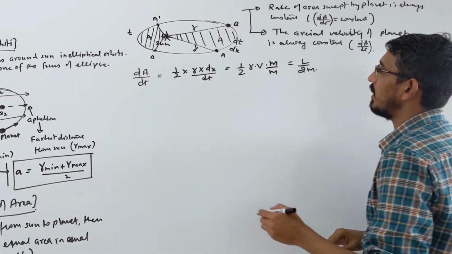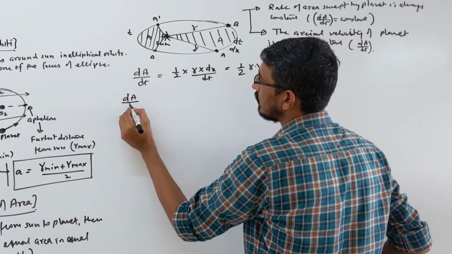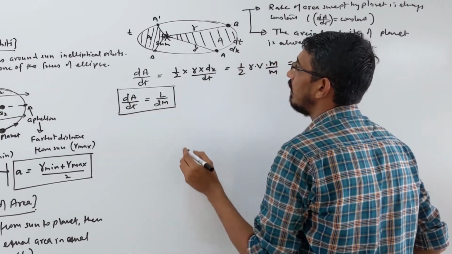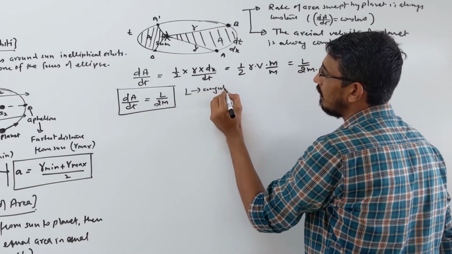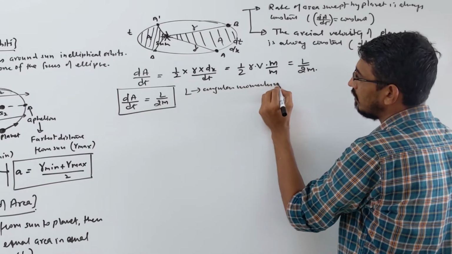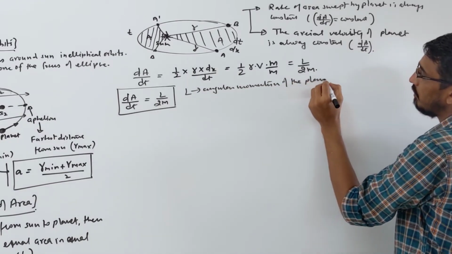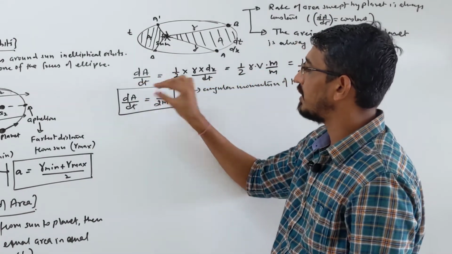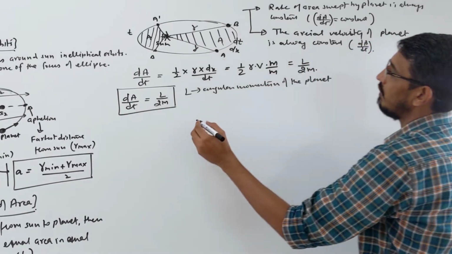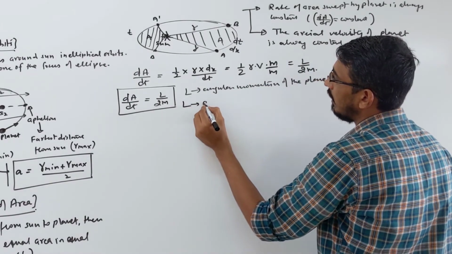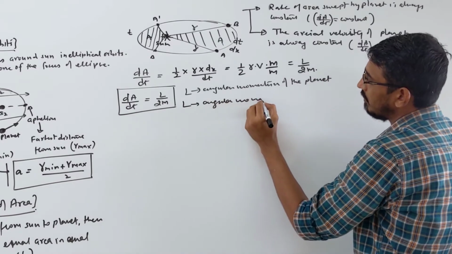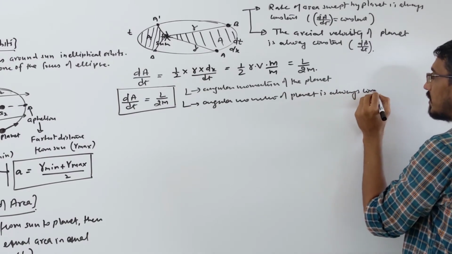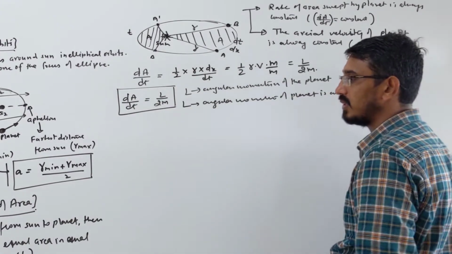So now we got a very important relation here: the rate of area swept, also called areal velocity, is also equal to L by 2m, where L is the angular momentum of the planet. So now you can say this law another way also: the angular momentum of the planet is always constant, because the dA by dt term is constant. You can say that angular momentum of the planet is always constant. This way you can also define your second law.